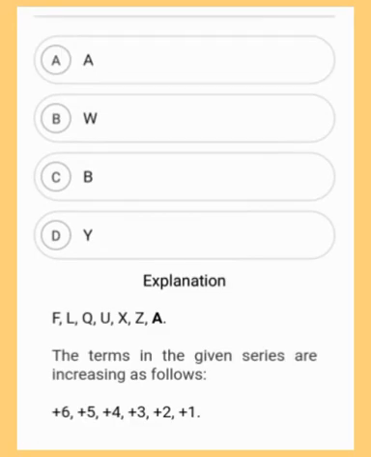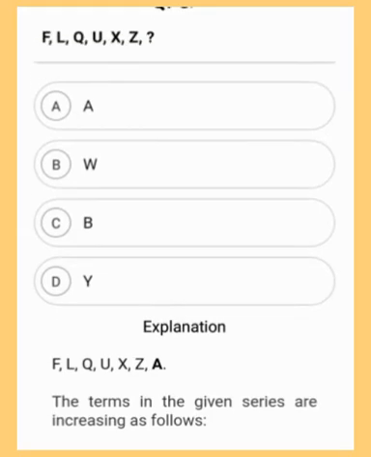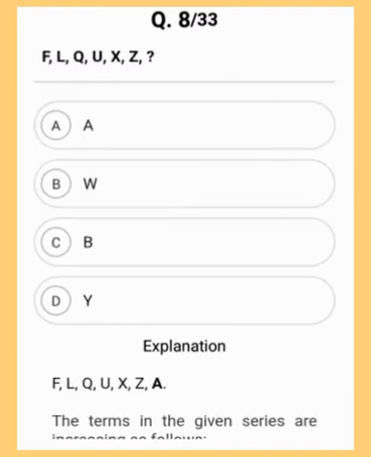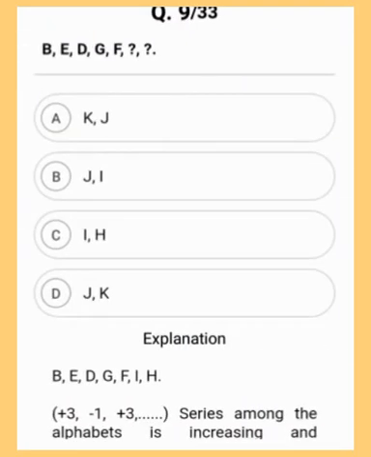The explanation says the terms in the given series are increasing as follows: plus 6, plus 5, plus 4, plus 3, plus 2, plus 1. So in this way we will get the answer A. So the correct answer is option A, which is A. Moving to the next question. This is question number 9.